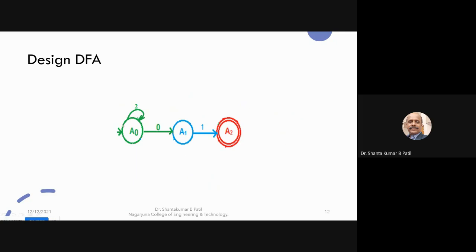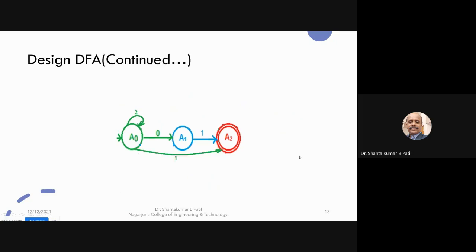For example, you can take this finite automata. In this case, the initial state has a loop on the symbol 2, 0 goes to A1 and 1 goes to A2. You can take this finite automata: 2 loops to the initial state, 0 goes to A1 and 1 goes to A2. This is the basic finite automata given.